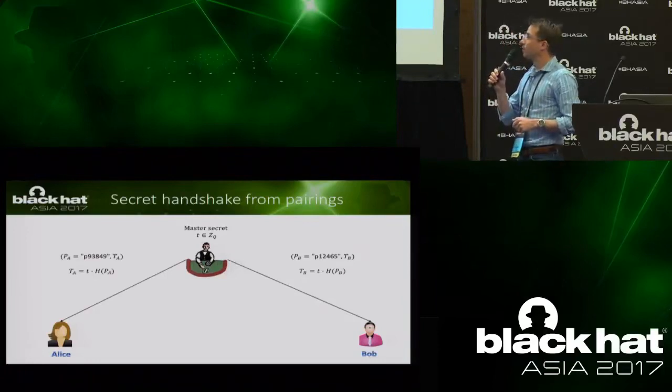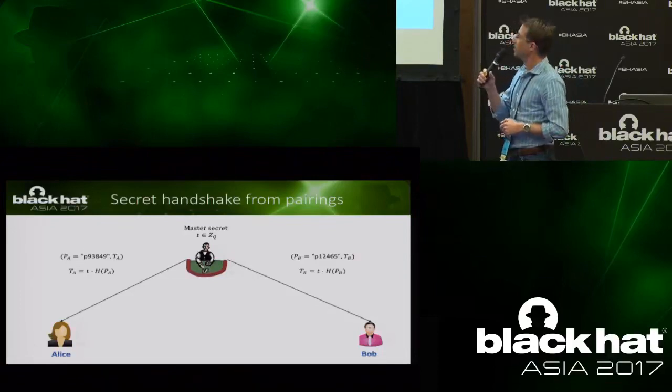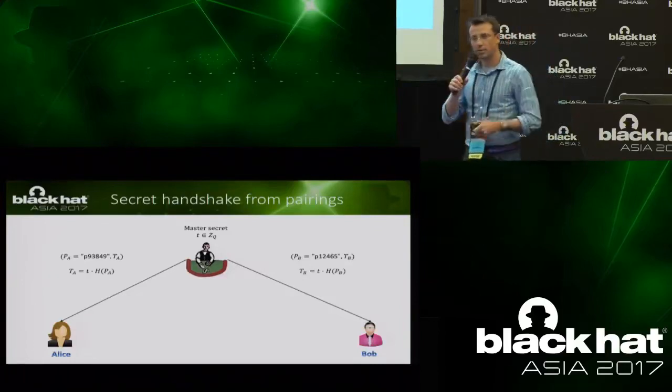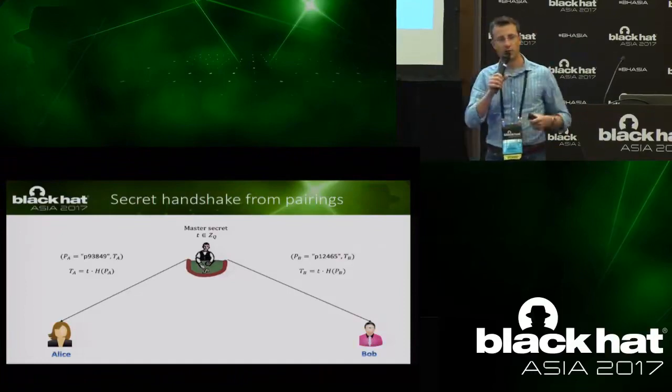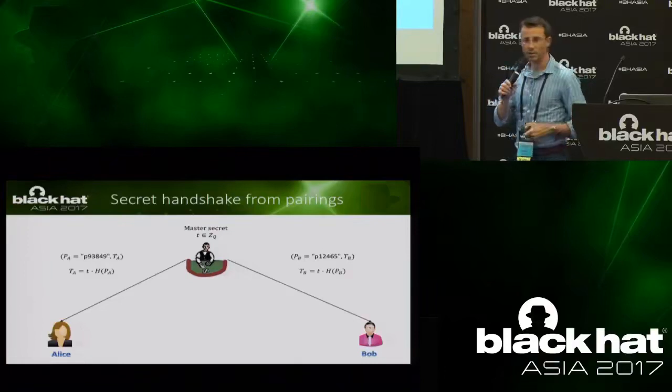And TA is formed by hashing this string PA onto the elliptic curve and multiplying it by t. So basically TA is something that the master computes for Alice and gives to her. And by the properties of elliptic curves, you cannot just infer t from knowing TA and the hash of PA. You cannot divide on elliptic curves.